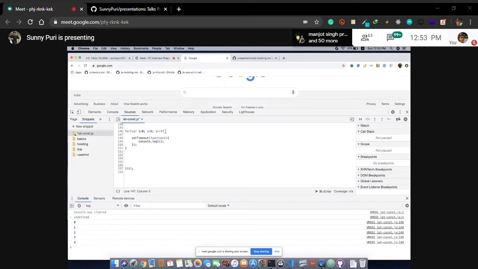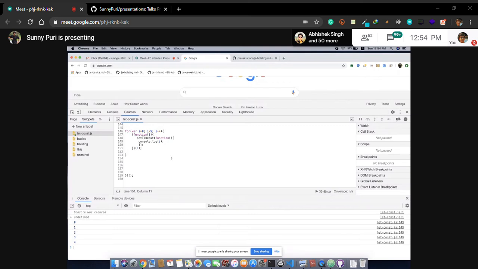Basically, we know var has function level scope. So if we bind with the IIFE function, what is happening? We pass i here and we take something like j, put the same code inside it and use j.